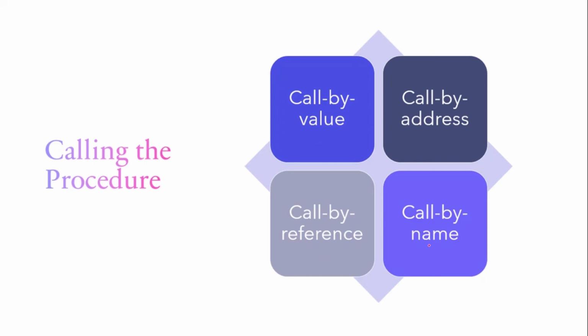And call by name. In this method, at every reference to a formal parameter in a procedure body, the name of the corresponding actual parameter is evaluated. So access is made to the effective parameter. Then call by reference. This mechanism transmits the address of the parameters of the call to the called program. That is call by reference.